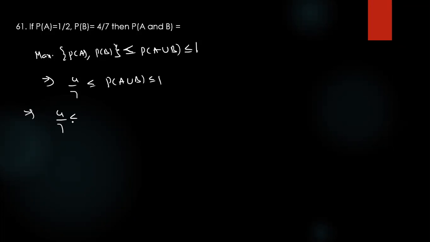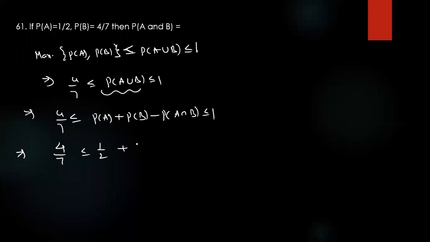So using the addition theorem, what is it? P of A plus P of B, like that. So 4 by 7. P of A is how much? 1 by 2. They're asking P of A intersection B. So simplify, how much is coming? Adding minus 4, it means 3 by 7.